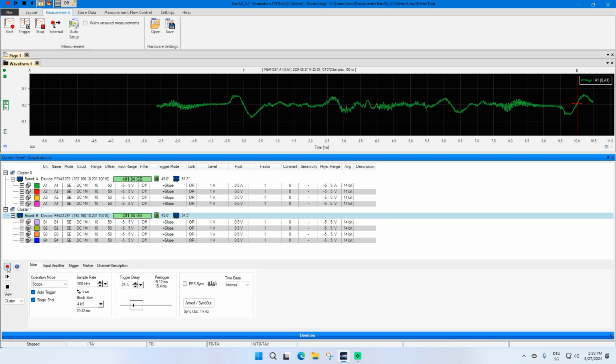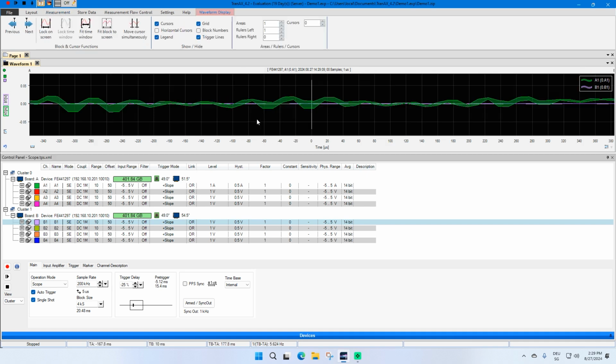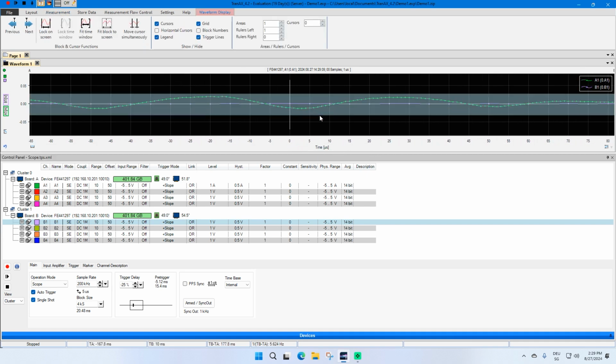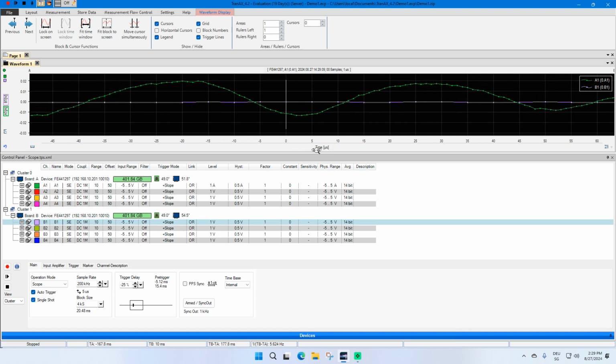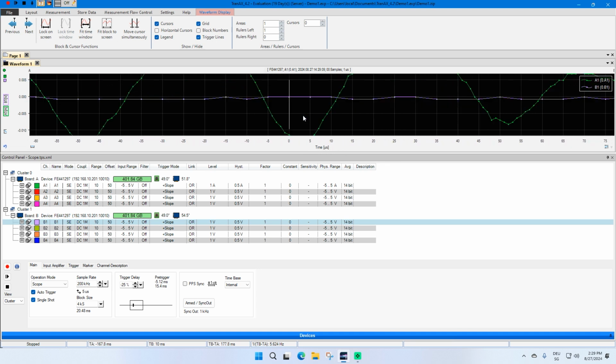We start a measurement and we now compare the sampling rate of these two traces, and as you can see, we have more sampling points on the green line, which is coming from cluster 0, than on the purple line.